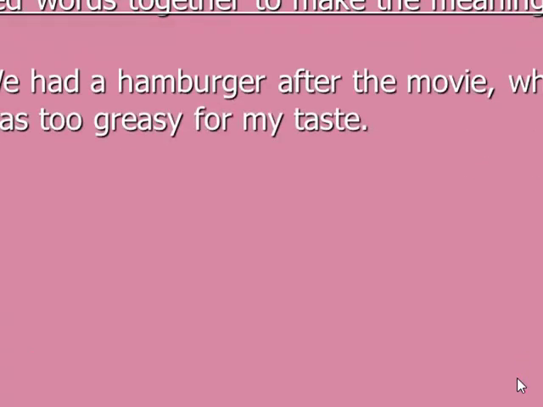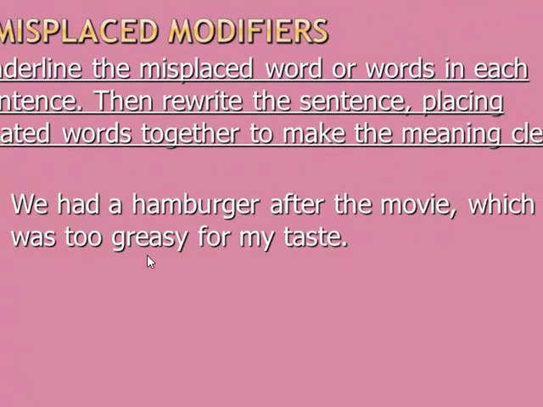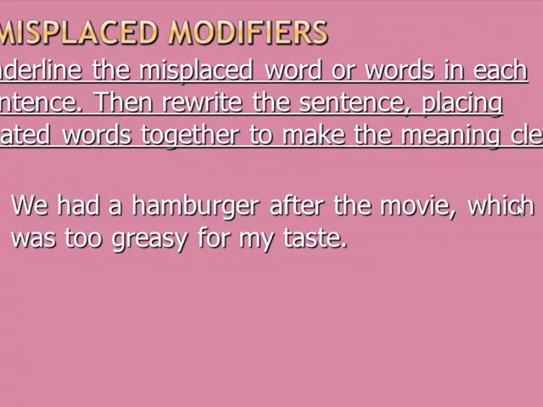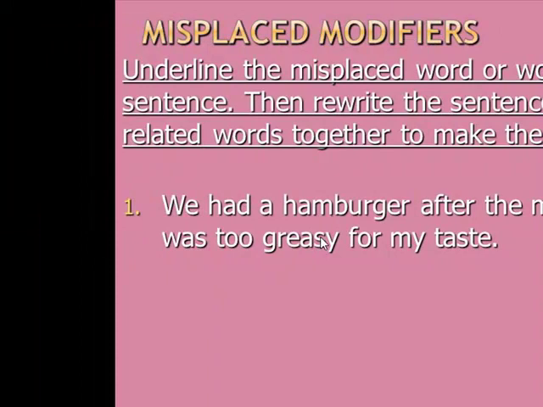Now, let's do this. We had hamburger after the movie, which was too greasy for my taste. Which was too greasy for my taste? Is it the movie? No. So what was it? Is it we? No. Or is it the hamburger? Of course. So it's greasy, sticky, oily.